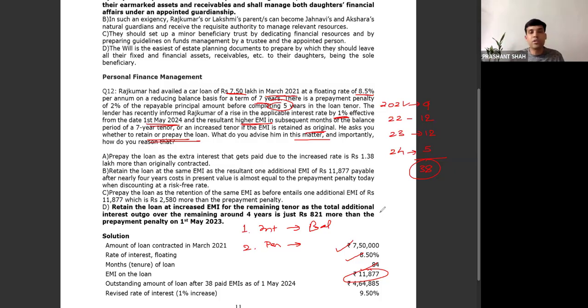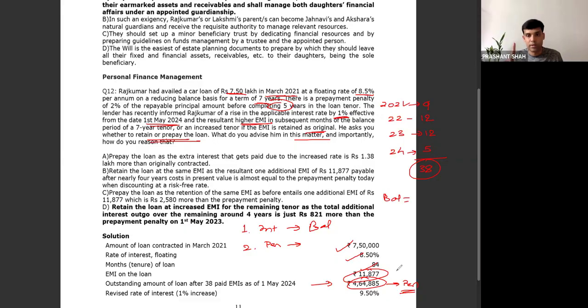Now, one thing to be done. We find out the balance at the end of 38 installments, and you will find out this is the amount outstanding in the loan, and you will find out the penalty on the same amount.